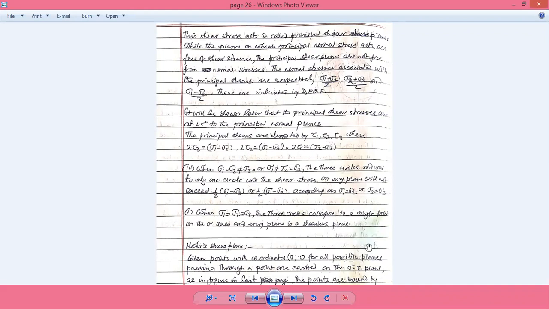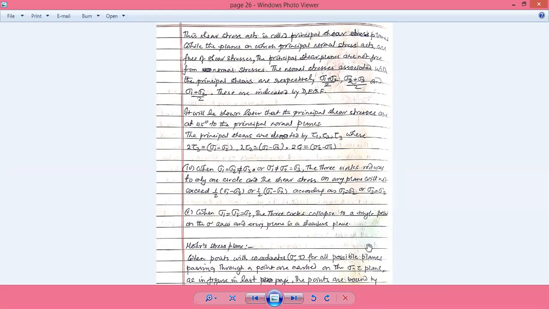So there are three conditions: sigma 1 not equal to sigma 2, where sigma 2 is not equal to sigma 3. We get three circles, and we plot sigma along the x-axis and tau along the y-axis.